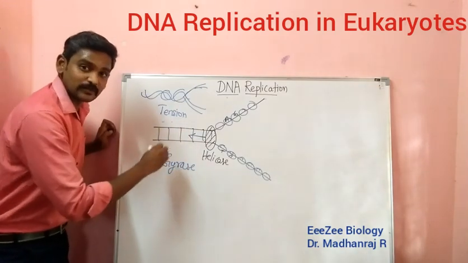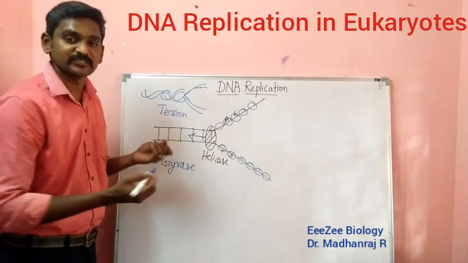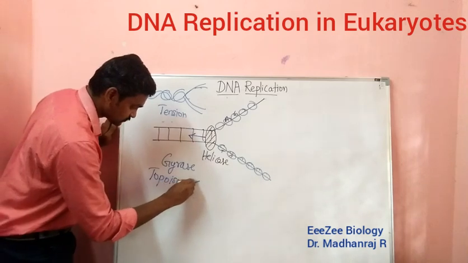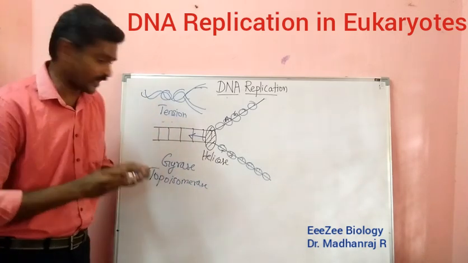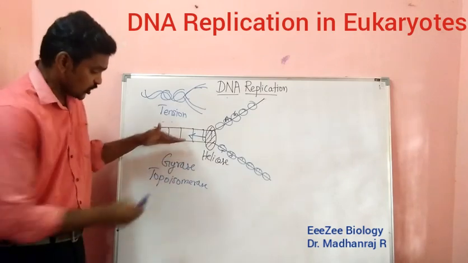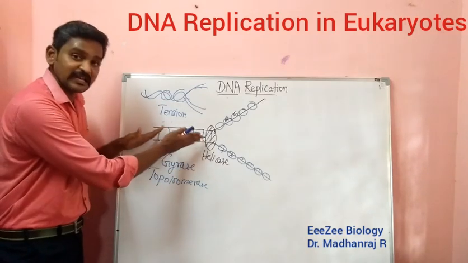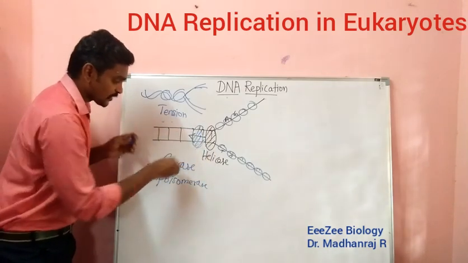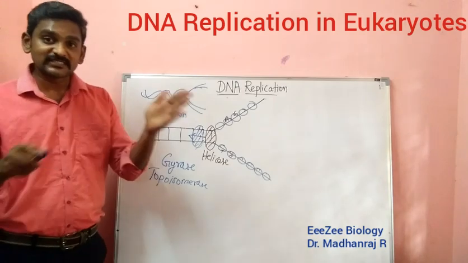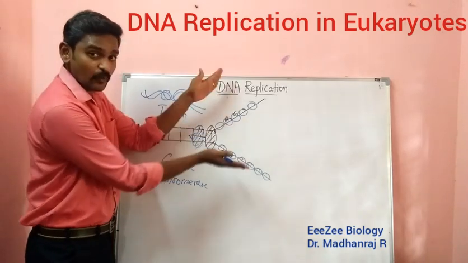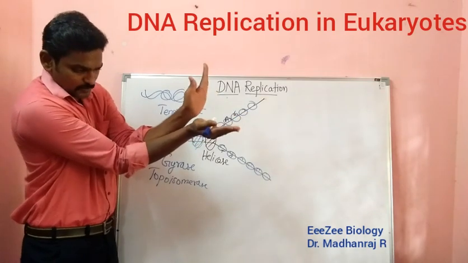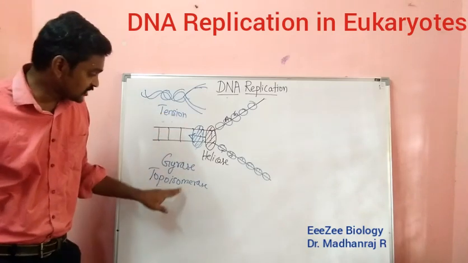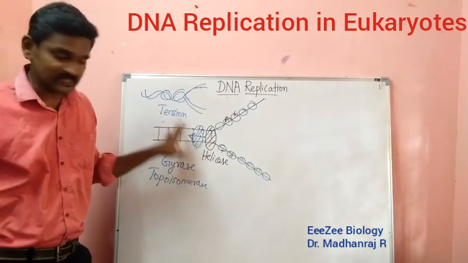Gyrase can also be referred to as topoisomerase because it comes under the class topoisomerase. So gyrase, topoisomerase, these two things will be involved in this position. You can imagine here, the enzyme called gyrase is to release the tension which is created because of this unwinding. When you are unwinding like this, some pressure will be created, right? In this location the pressure will be released, you can see here, by this gyrase enzyme. That is the third enzyme involved here.